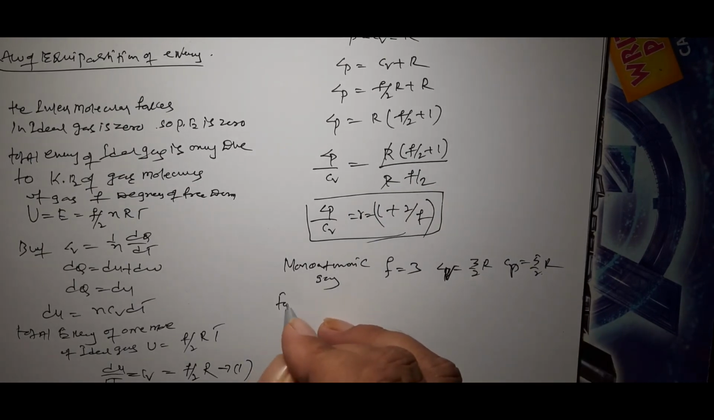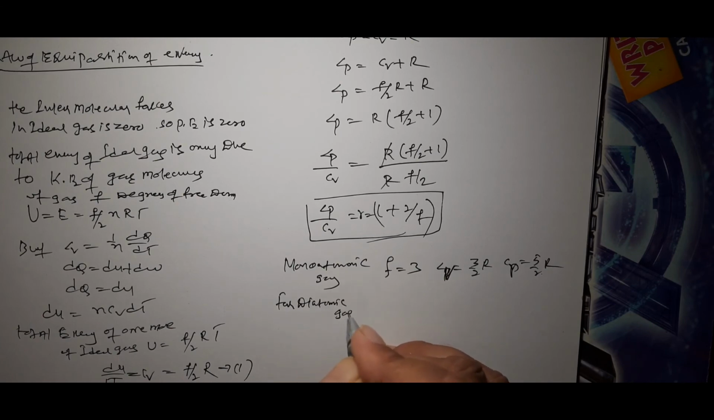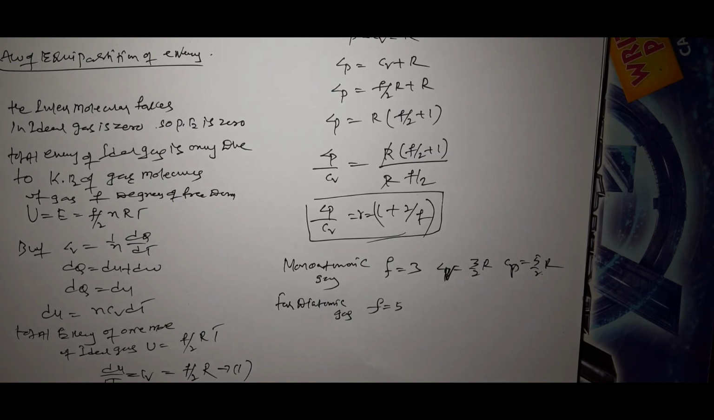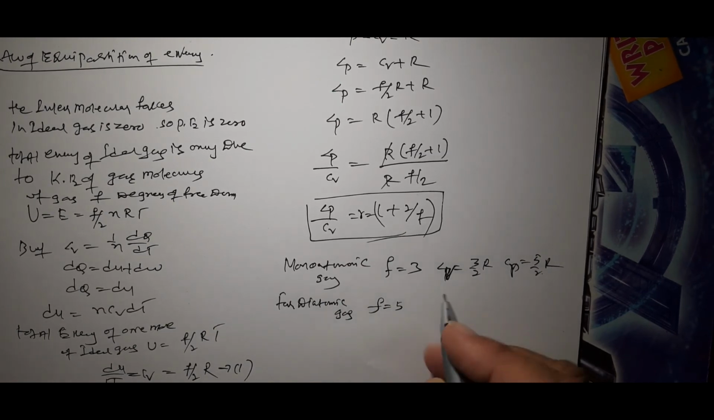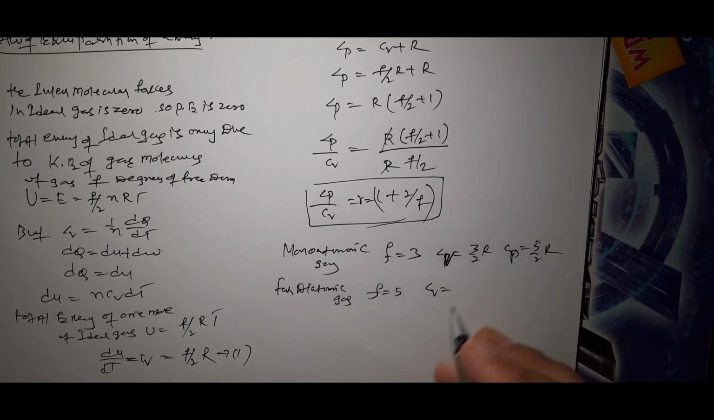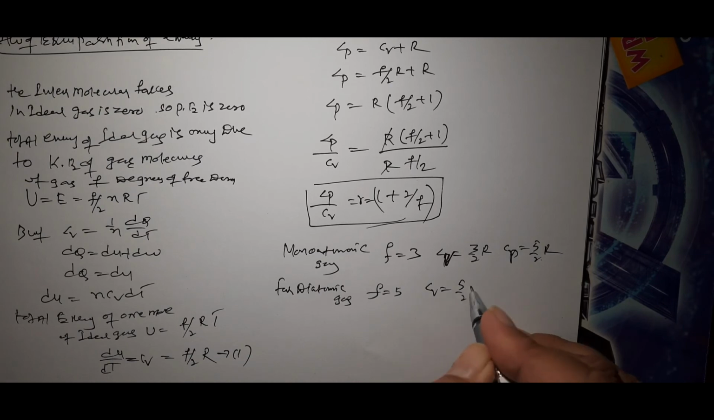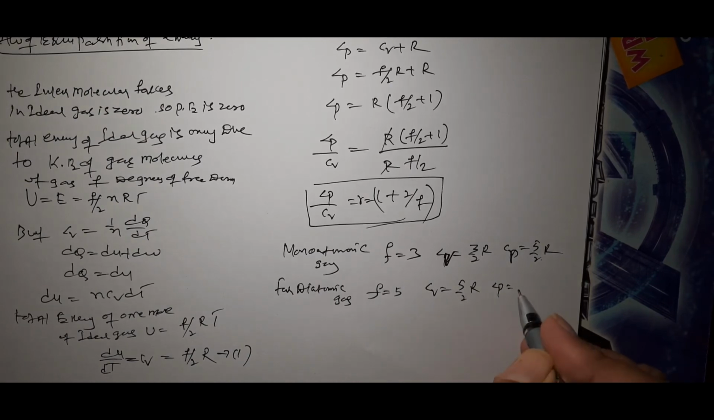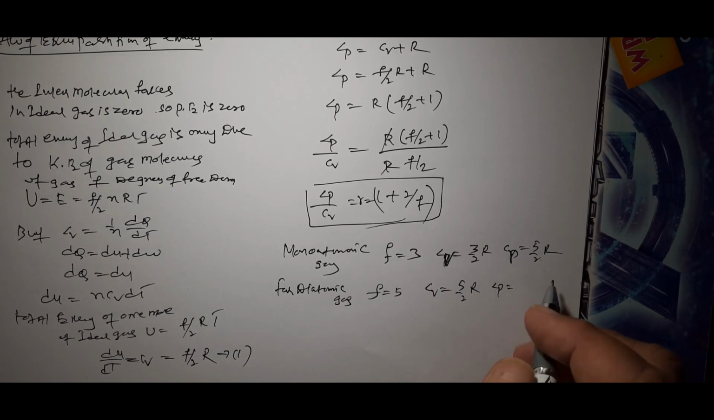For diatomic gas, F is equal to 5 degrees of freedom. Diatomic gas has 3 translational degrees of freedom and 2 rotational degrees of freedom. So substituting this value, Cv is equal to 5/2 R, and adding one more R, Cp is equal to 7R/2.